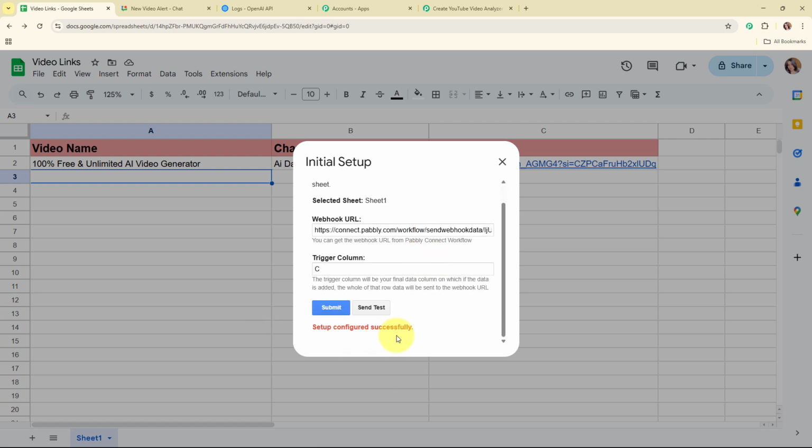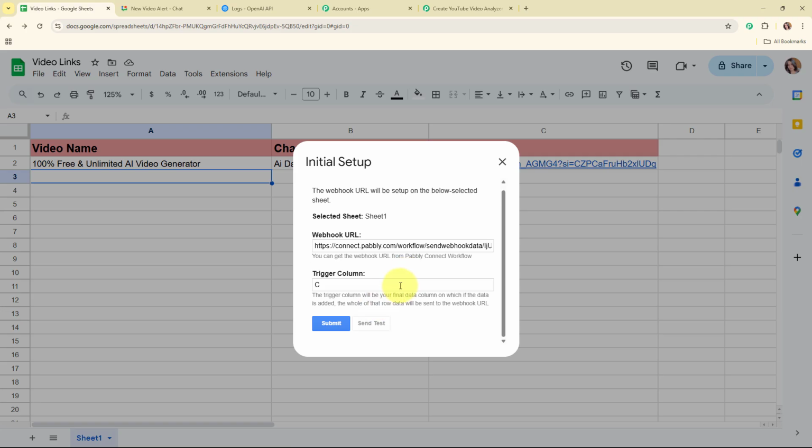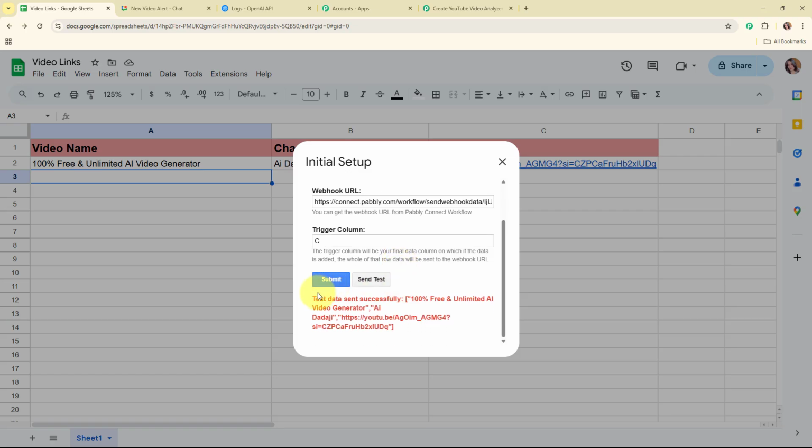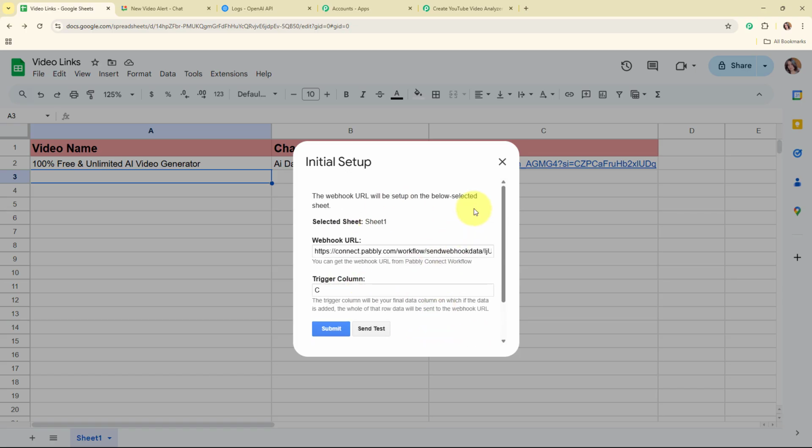That means we have successfully set up a webhook inside our Google Sheets, and we have successfully connected our Google Sheets with Pabbly Connect. Alright, so now here after building this connection, we are going to test this connection by clicking on the send test button given over here. And it says test data sent successfully. That means we have successfully sent the first row data of our Google Sheets to this webhook URL, that means to our Pabbly's workflow. So now let's go and check it.